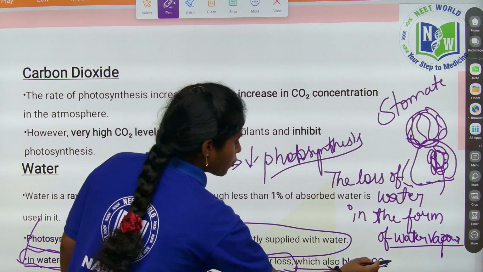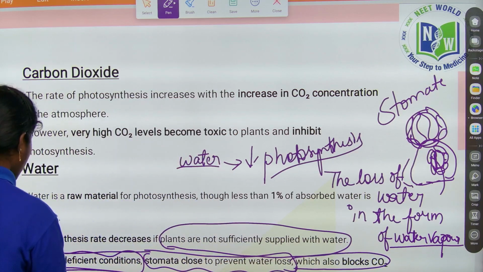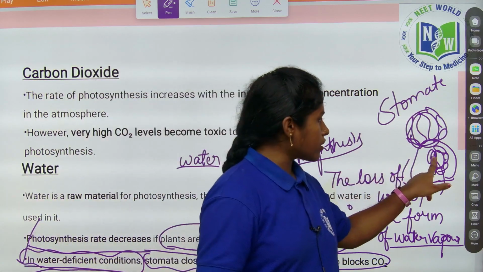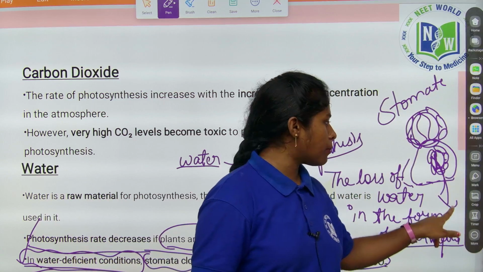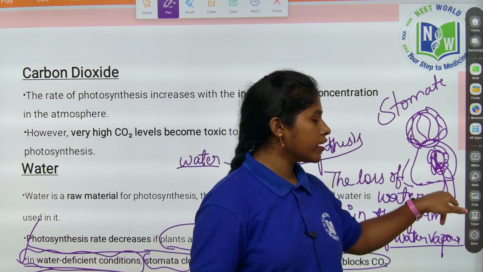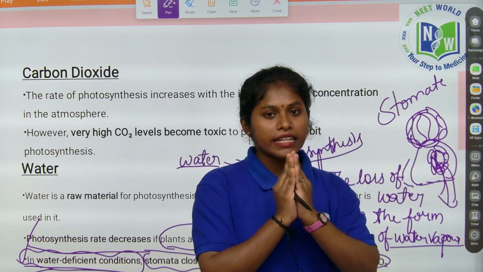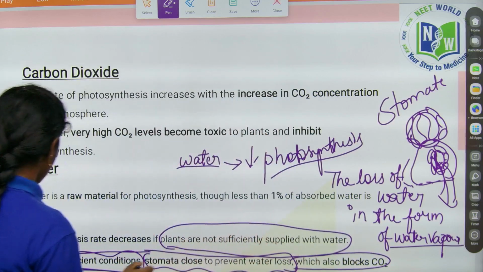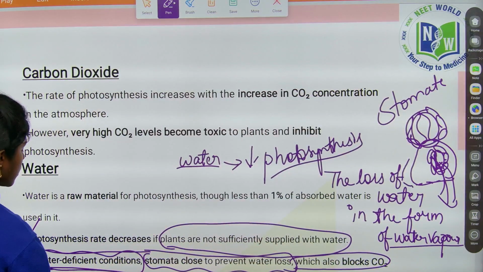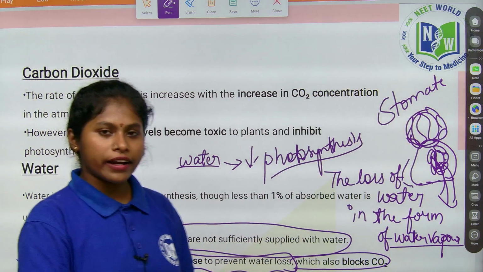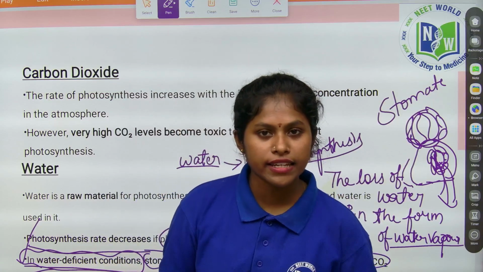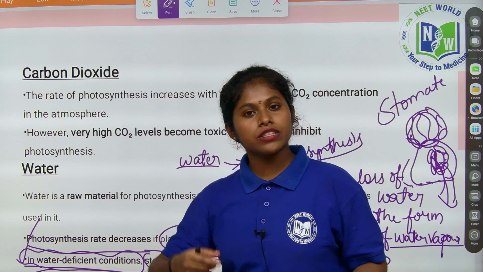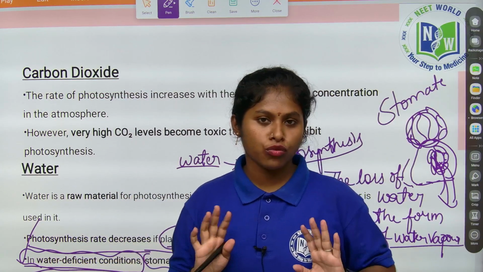Closing also blocks CO2 entry, which means when it is closed, the water is not getting out, and also the carbon dioxide which you want to take in is not getting in, because the stomata is closed, thus reducing the photosynthesis. If the carbon dioxide is not entering inside, is there any possibility of photosynthesis? The answer is no, right?